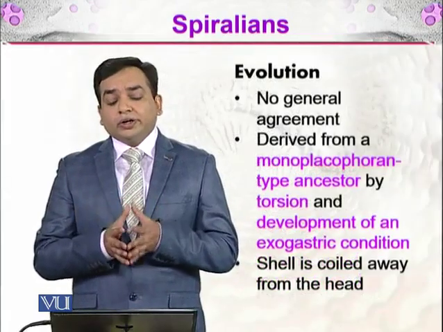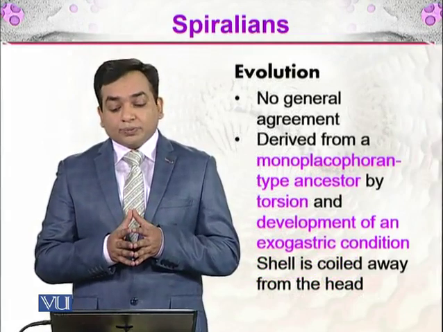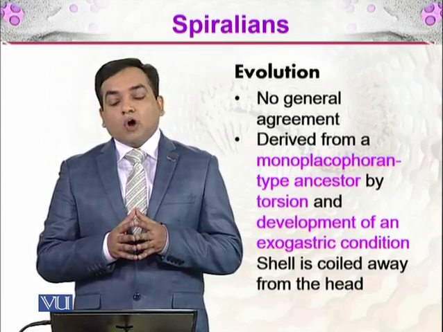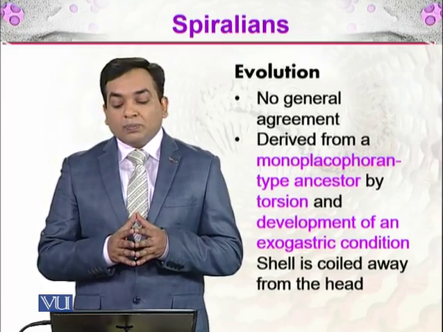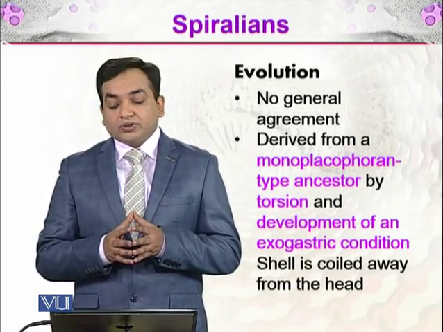So how did the gastropods evolve? There is no general agreement among scientists about how this evolution took place. It is thought that it was derived from a monoplacophoran-type ancestor by torsion and development of the exogastric condition.